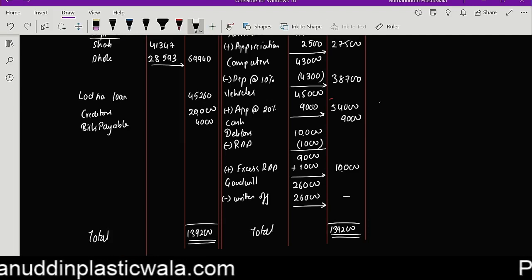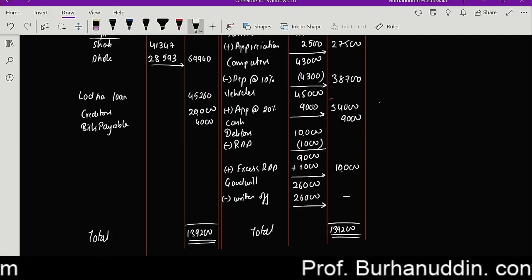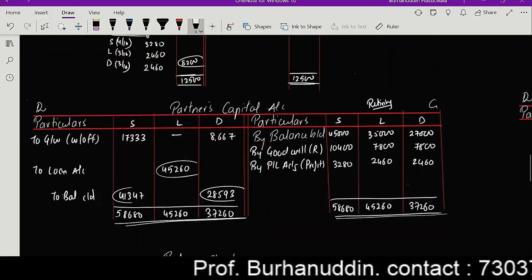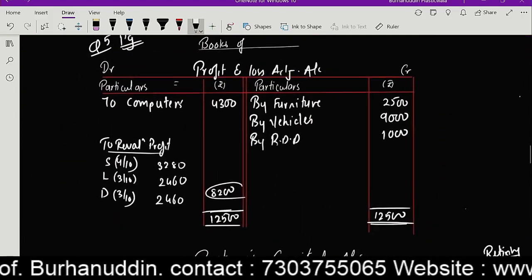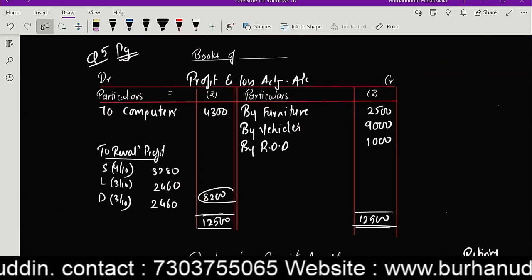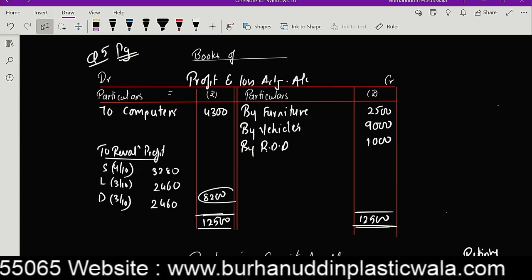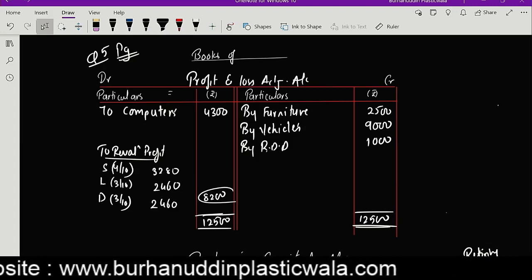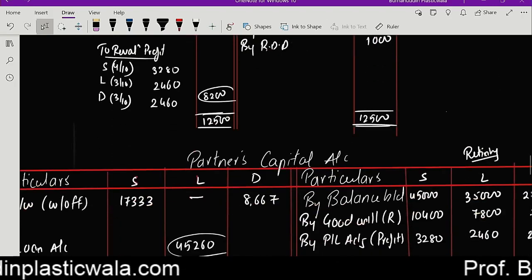Guys, you are not going to take the screenshot. I would want you to write this. So you are going to pause it, write it, and then go ahead. So that's my question number 5, guys. Here it is. This is my very first account, that's my profit and loss adjustment account. Question number 5. You have to pause it and write it. Correct? I am moving forward.